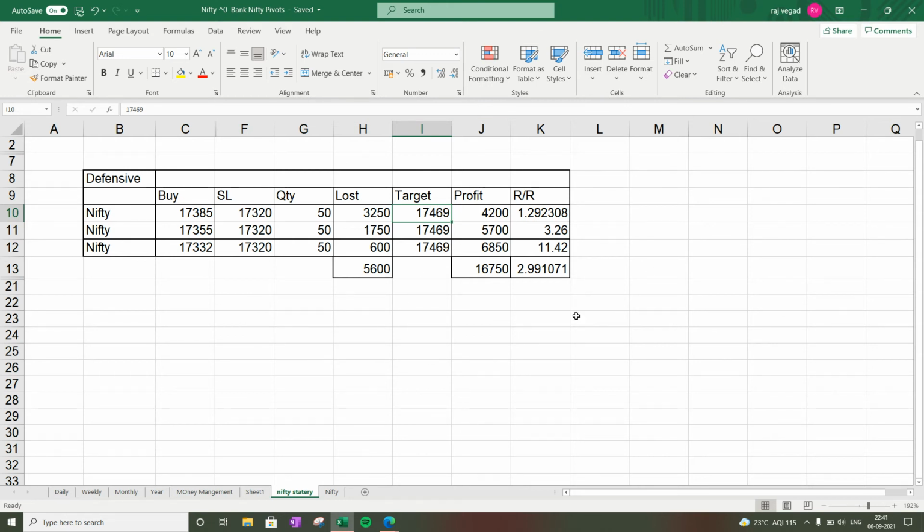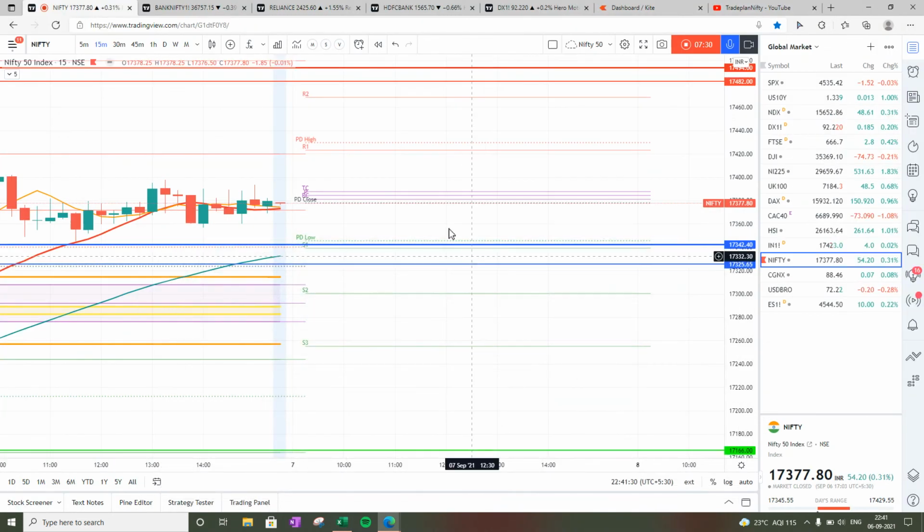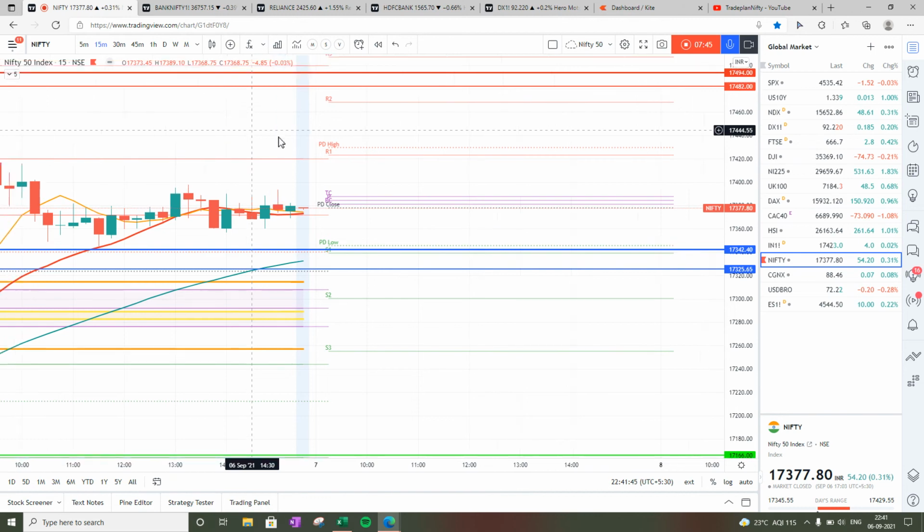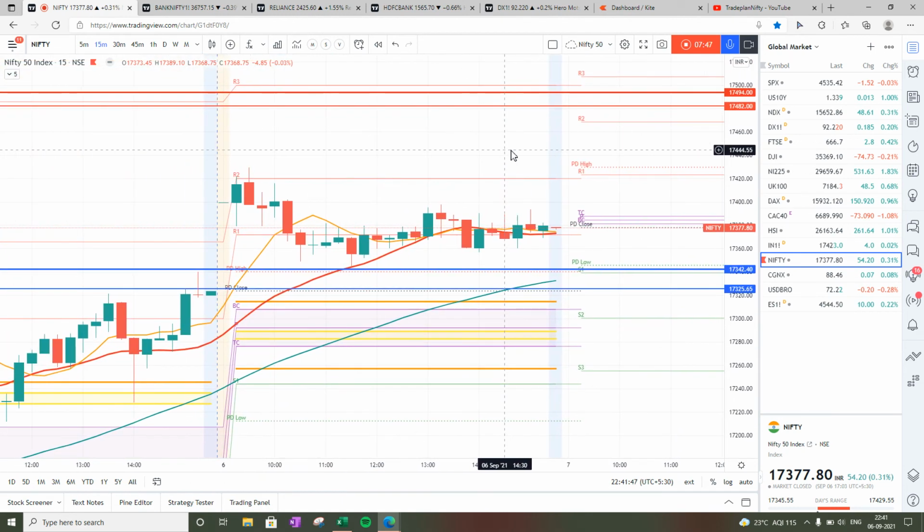So this trading strategy will give us an overall risk reward of almost 3, and the best possible scenario is to buy at 17,332. So if it opens above pivot, let the market fall and look for a reversal pattern either at pivot, or at L3, or at L4, with a stop loss below 17,320, for a target of R2, which is at 17,468. Please consult your financial advisor before you take any trade.